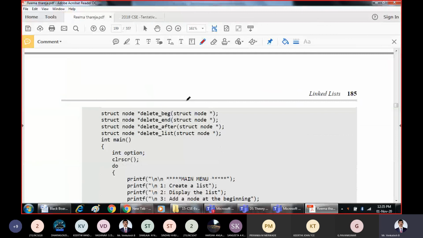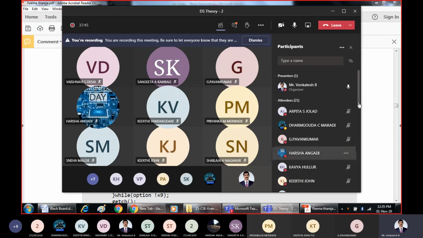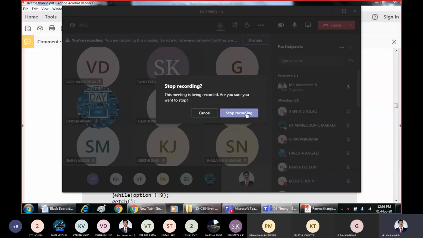So that was about different operations on the circular linked list. That means performing various operations: creating a circular linked list, inserting a node at the beginning, deleting a node at the beginning, inserting at the end, and deleting at the end. So these were operations on the circular linked list.